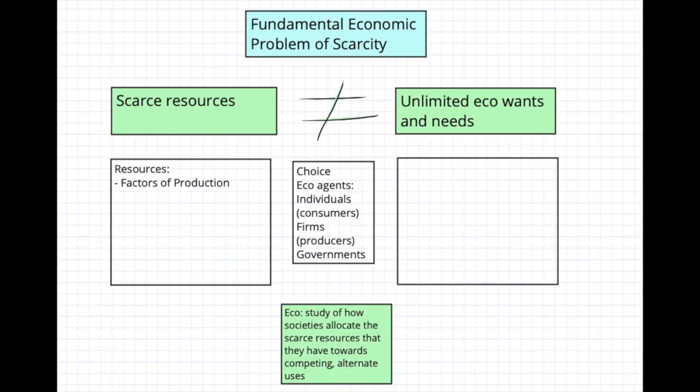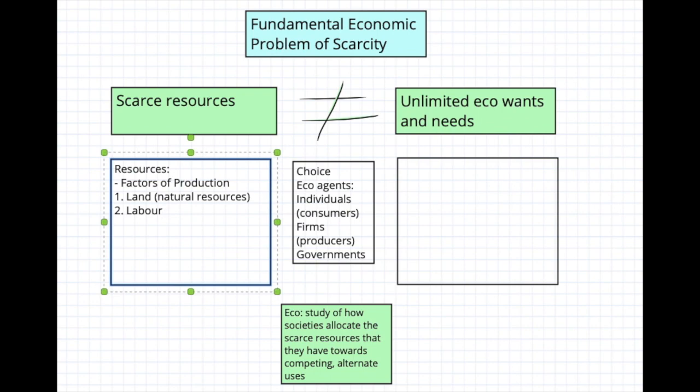Let's now refer to resources. Resources are all of those factors of production that can be used in the production process to make an economic good or service. We have four of these factors of production. The first one is land. Land includes all of those natural resources that we have: the earth, the lakes, the rivers and the mineral deposits are all part of land. The second one is labor.